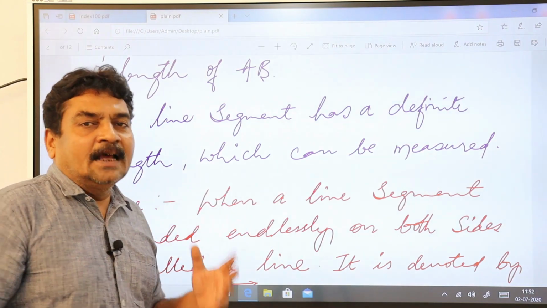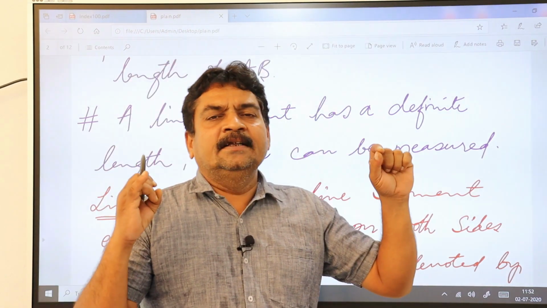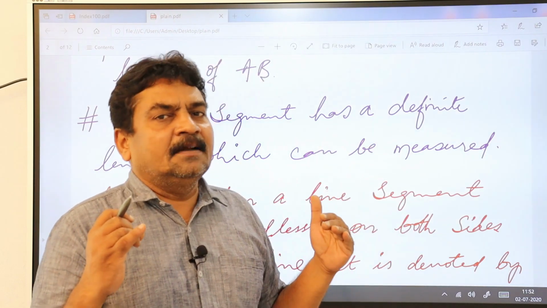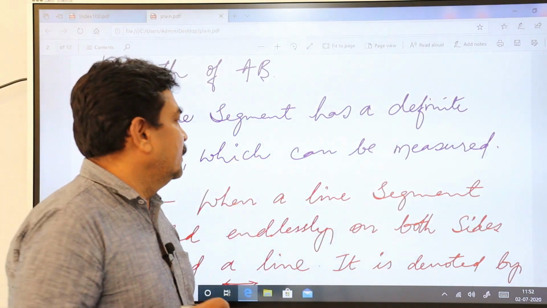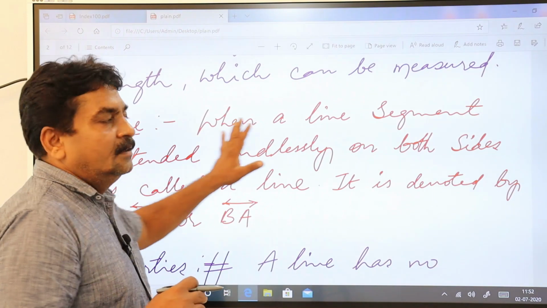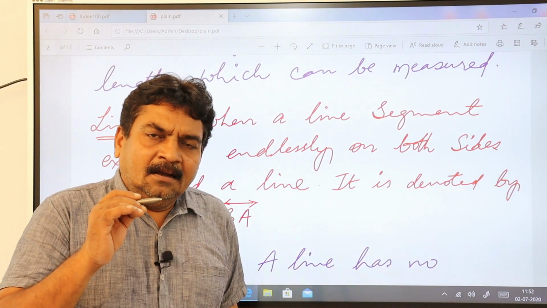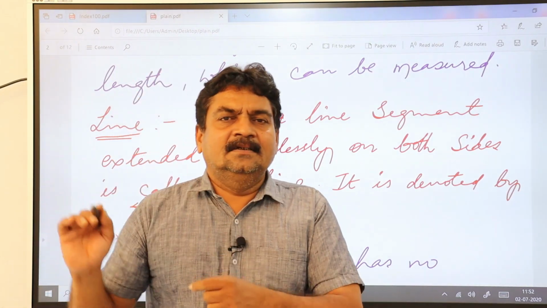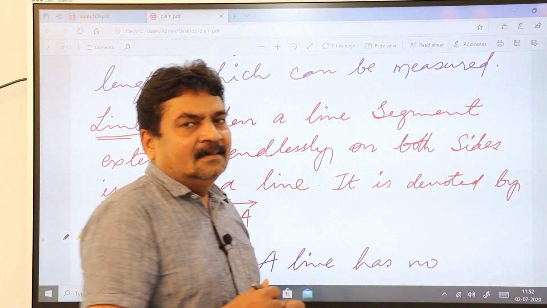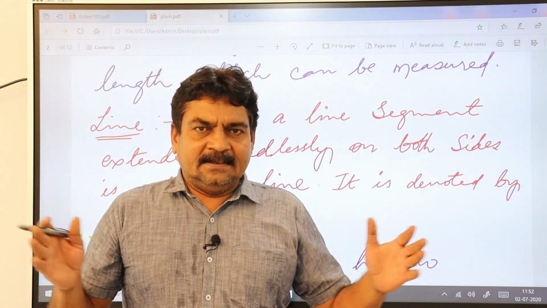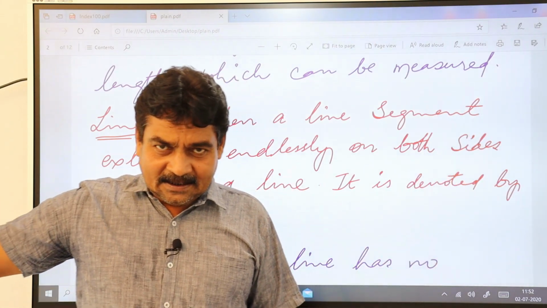Then what is a line? You have studied about a point, a dot on a plane. And you have studied line segment, the distance between 2 points. And the third one is line. What is a line? When you mark dots very close to each other, in a compact way, it forms a line. And second, a line is endless: it moves to one side endlessly and also goes the other side endlessly.